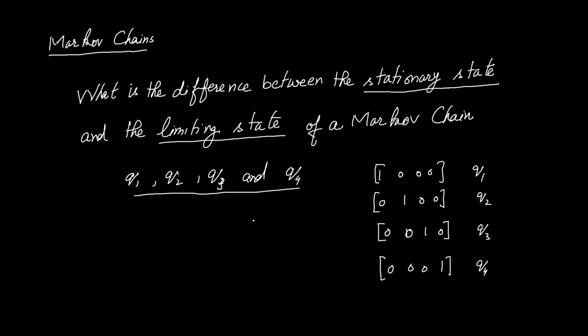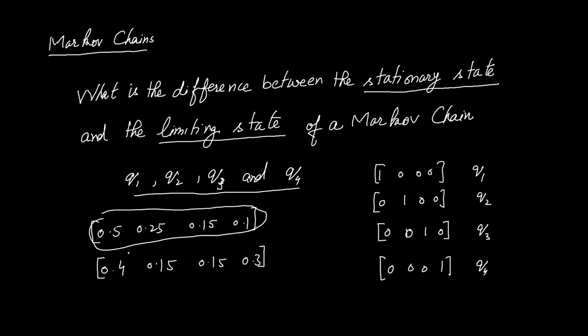Although the Markov chain has these 4 states, mathematically these are not the only possible states of the Markov chain. The Markov chain can also be in a state such as 0.5, 0.25, 0.15 and 0.1, or maybe 0.4, 0.15, 0.15, 0.3. These are also possible states of the Markov chain. This as a whole is one state, and this as a whole is another state. These are not 4 states. This is one state and this is also one state.